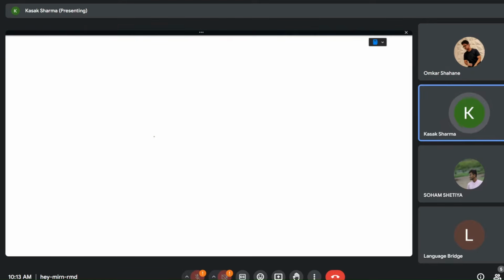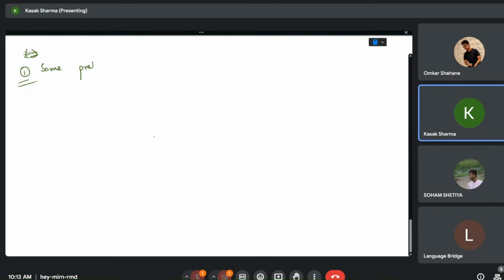Now we have three categories of TRENNBAR verbs. Some TRENNBAR verbs are separated, some are not, and some depend. First, some prefixes can be separable, as in the prefix goes at the end, suffix at second position.